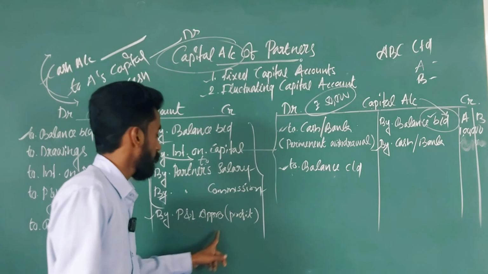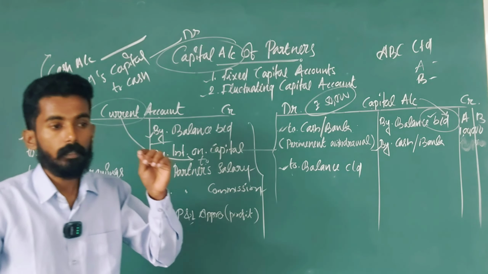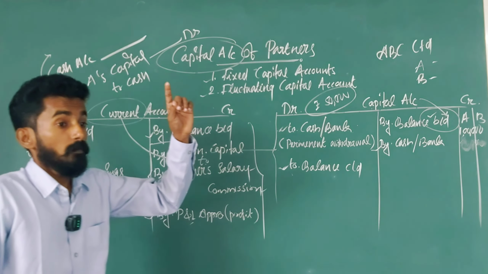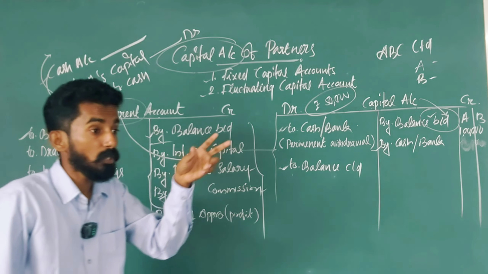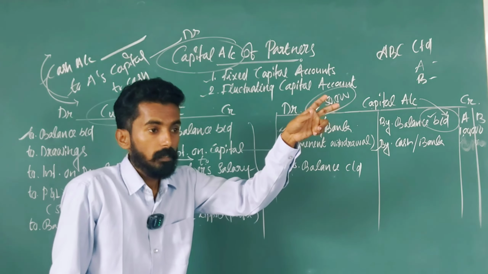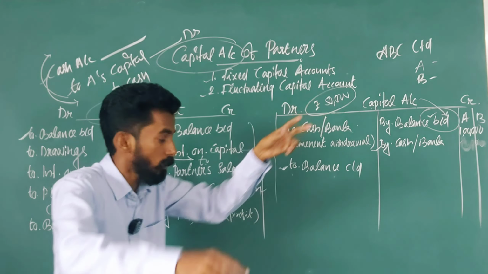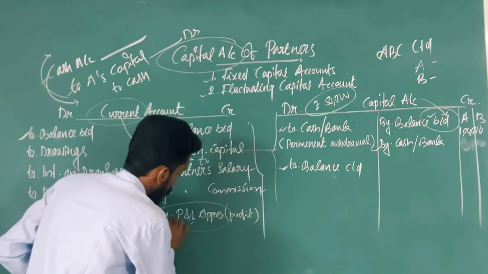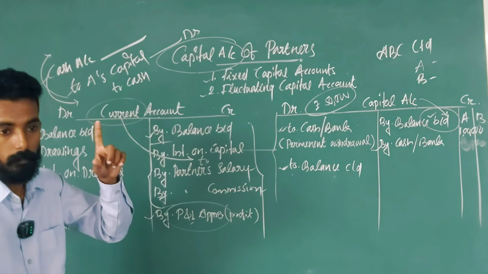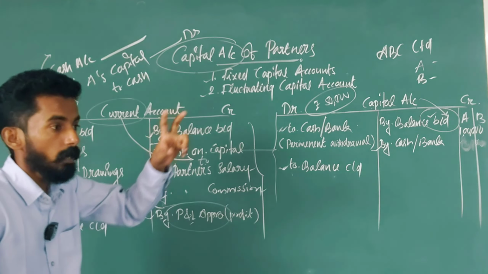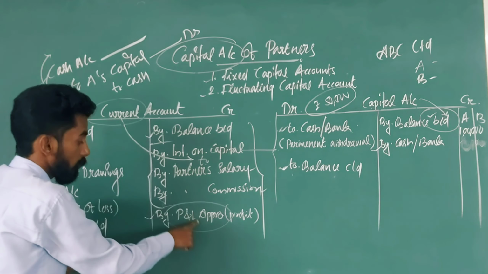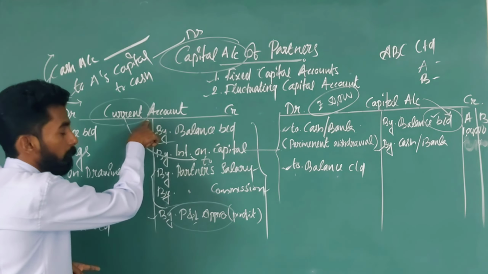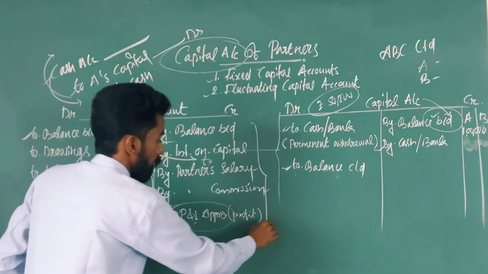And when we transfer appropriation profit, what is the journal entry? Profit and loss appropriation account, very good. Because profit shows a credit balance, we need to close that balance. Then we transfer that balance into the partners' current account, not the capital account. Correct. So what is the journal entry? Profit and loss appropriation account debtor to partners current account. A's current account. So how much? What is the share of A? You can write that share here.